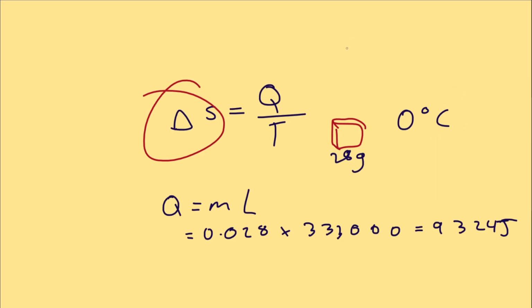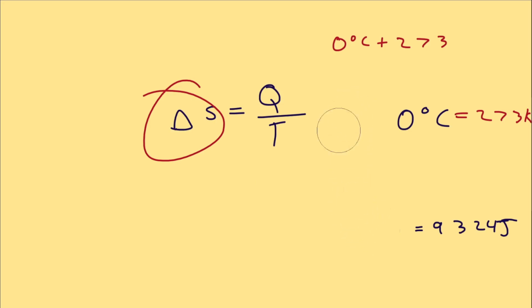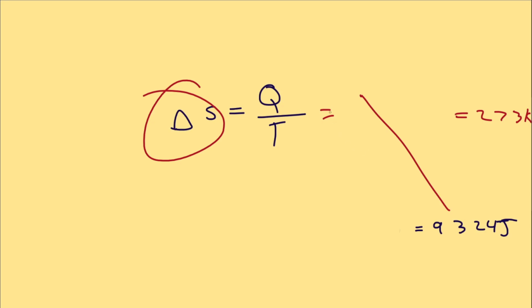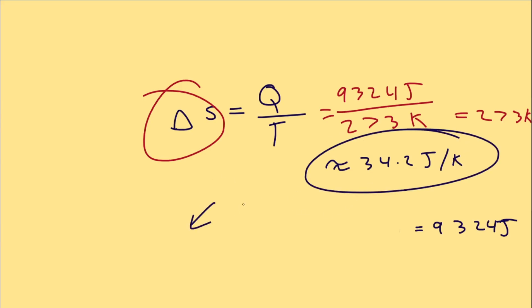0 degrees Celsius converted to Kelvin, well, we just have to add 273. So this is equal to 273 Kelvin. Now, let's find the entropy, or the amount of disorder. Because we have these two values here. The amount of heat we added to the system is 9,324 joules, and the amount of temperature we're adding it at is 273. This is roughly 34.2 joules per Kelvin, which is a boost in entropy. The energy got more spread out after the ice changed phase. After we added the heat, it's more disordered.